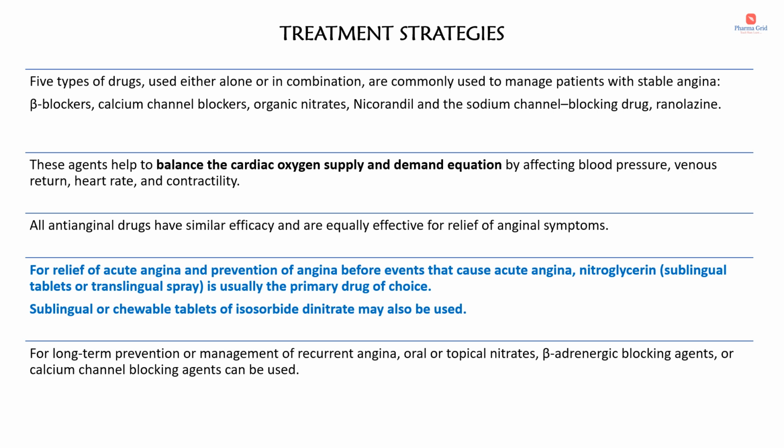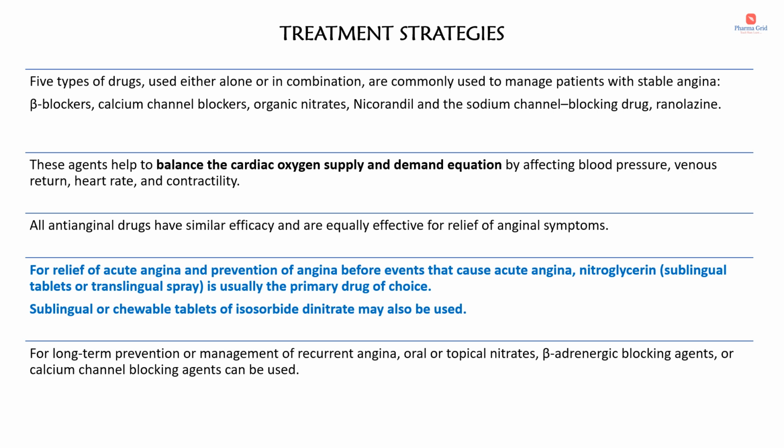Treatment strategies. As we have already seen, five types of drugs used either alone or in combination are commonly used to manage patients with stable angina, which include beta blockers, calcium channel blockers, organic nitrates, nicorandil, and the sodium channel blocking drug ranolazine. So these are the main drugs used for the treatment of angina. These agents help to balance the cardiac oxygen supply and demand equation by affecting blood pressure, venous return, heart rate and contractility. All anti-anginal drugs have similar efficacy and are equally effective for the relief of anginal symptoms.